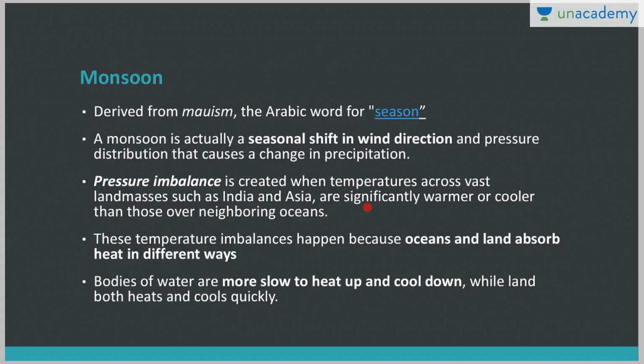So this is the difference in temperature on the land as well as on the sea. This temperature imbalance happens because oceans and land absorb heat in different ways. So there is differential heating of oceans and land. Bodies of water are slow to heat up and cool down, while land both heats and cools quickly. Due to this differential heating, there is a temperature imbalance, and due to this temperature imbalance, there is a pressure imbalance, and that causes a seasonal shift in wind direction and pressure.